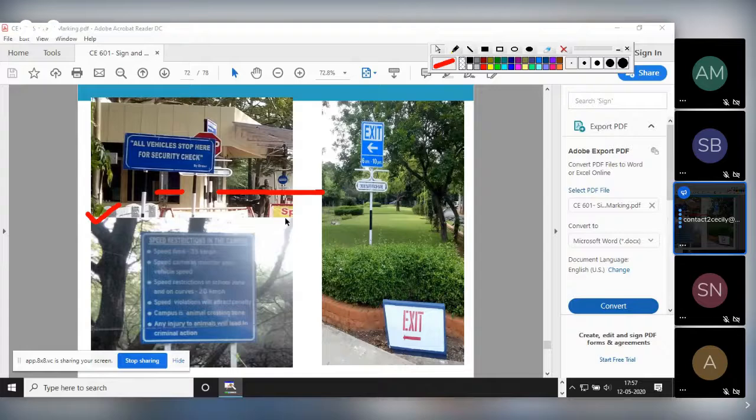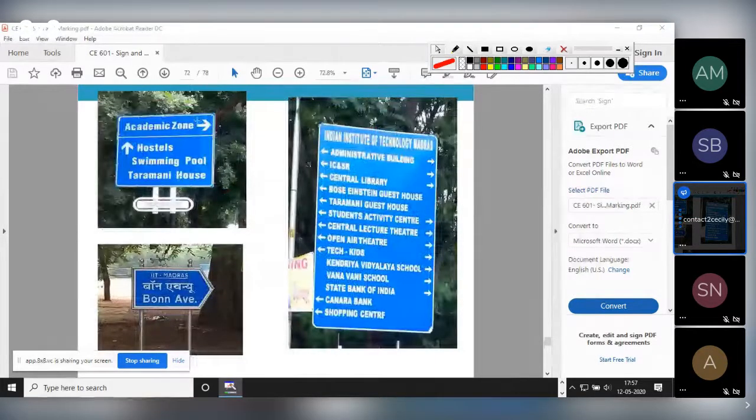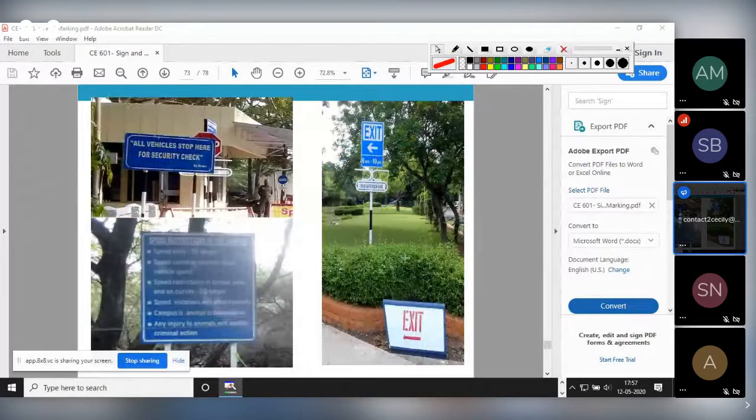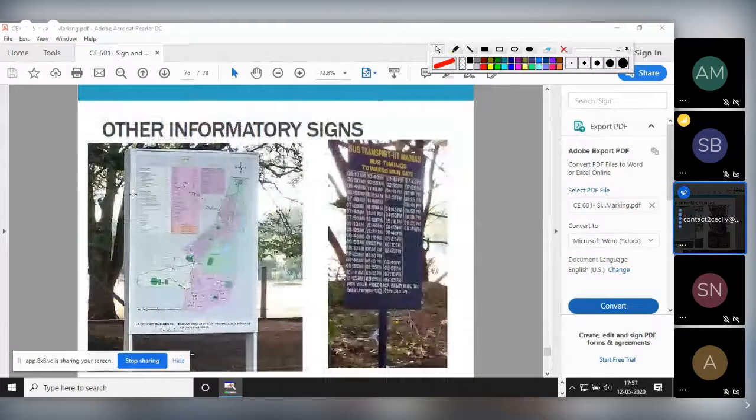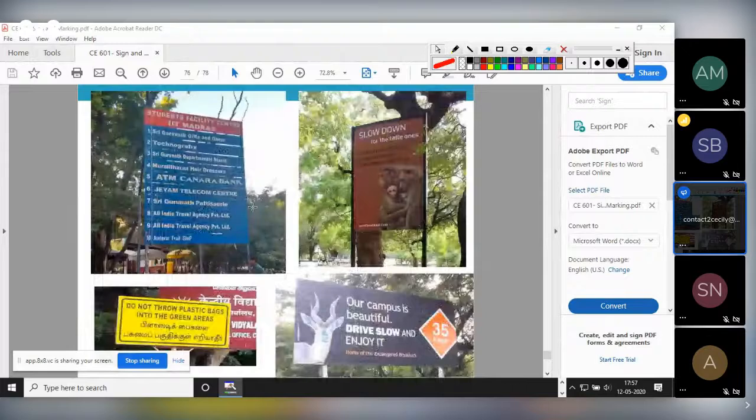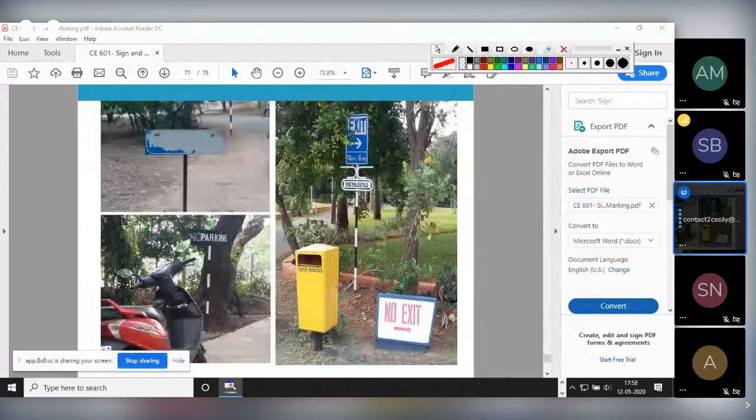See, rectangular in shape, showing the arrow means for going to the academic zone we have to go in this direction. For going to the hostel we have to go straight. So all these are the directional or informatory or guide signboards. They are guiding us. See, exit. In this way we have to go for exit. These are other kinds of signboards.